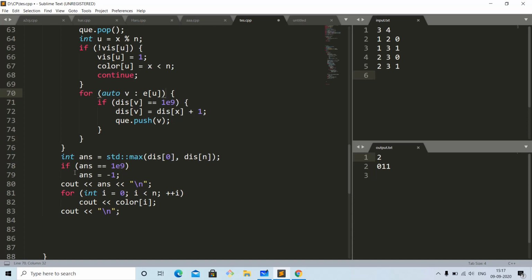And if the answer is the highest number, which is 10 to the power 9, that means we cannot reach the starting node, that is there is a cycle, so the answer will be -1. And if it is not like that, then we will give the answer and output the colors.